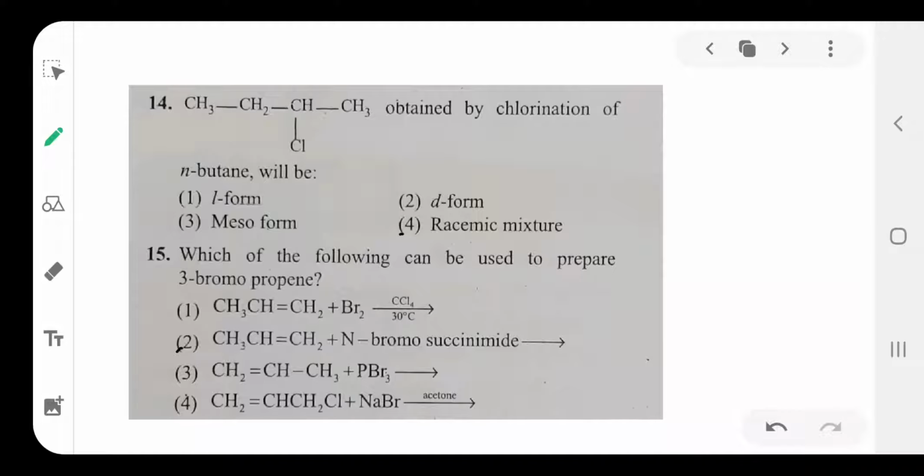Now, chlorination of n-butane. First we take n-butane.